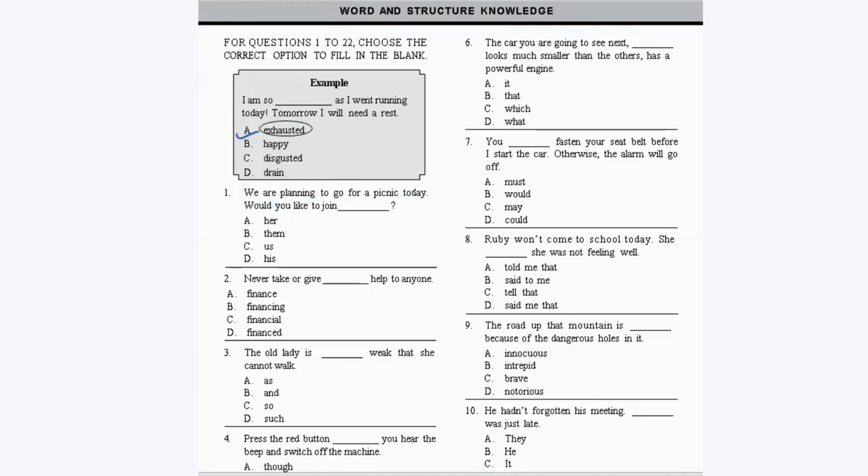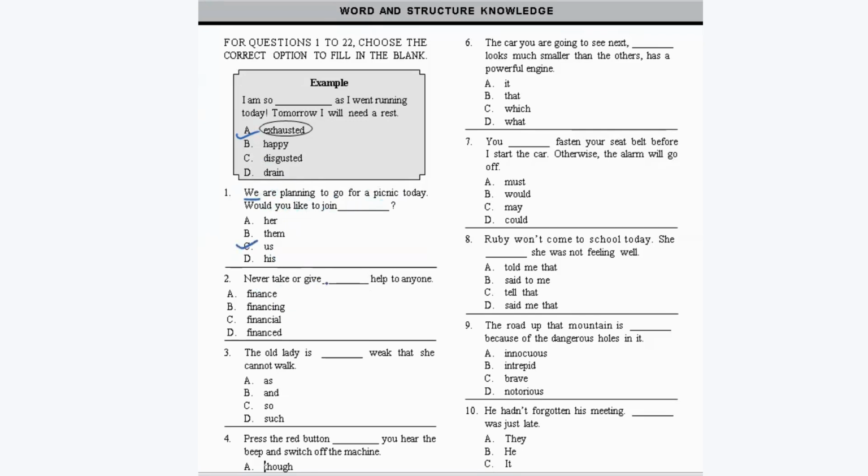We are planning to go for a picnic today. Would you like to join dash? So here your subjective pronoun is we, and when you are using it as an objective pronoun, then we will be using us. For we, it should be us. Would you like to join us? So option C is your correct answer.